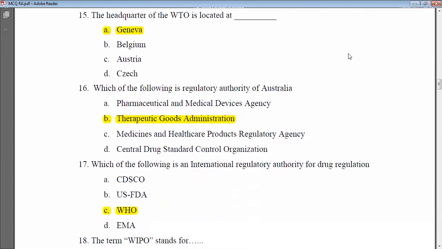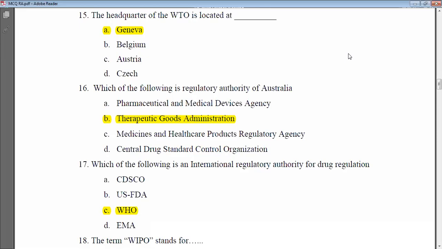Next multiple choice question is, the headquarter of the WTO is located at which particular place? First is Geneva, second option is Belgium, third is Austria, fourth is Czech. So the correct answer is Geneva. Geneva, that will contain the headquarter of the WTO.